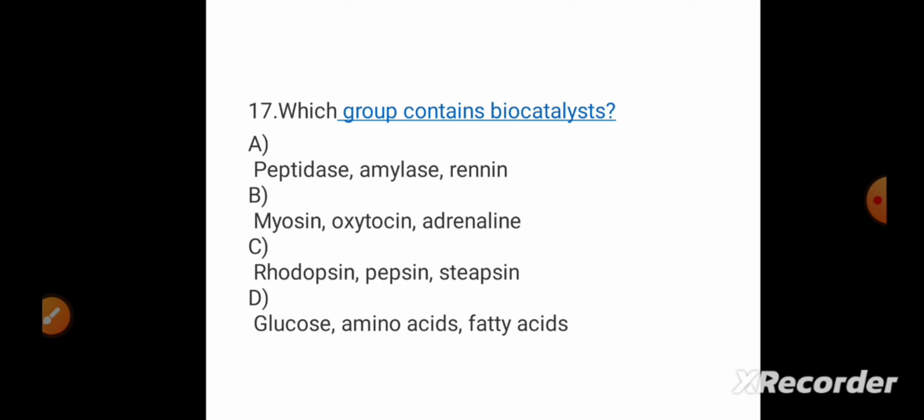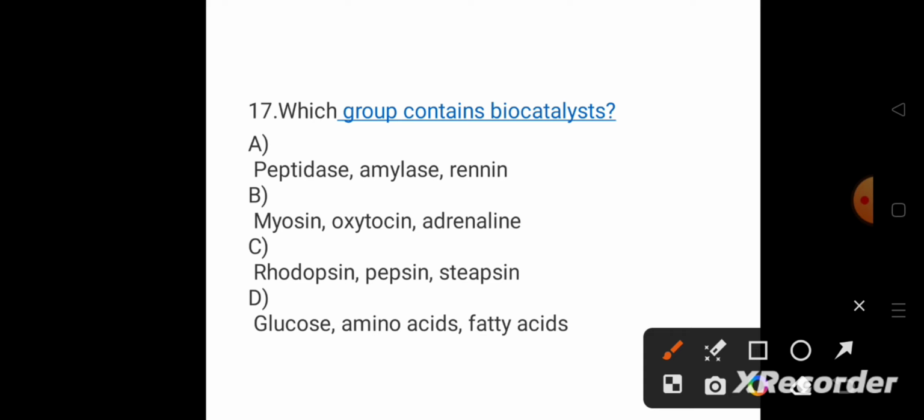Then coming to question number 17, which group contains biocatalysts? It is very simple. The options are peptidase, amylase, renin; myosin, oxytocin, adrenaline; rhodopsin, pepsin, steapsin; glucose, amino acid, fatty acid. Glucose will not be the answer for sure. Then pepsin, steapsin, rhodopsin will not be the answer. So for this question, it will be peptidase, amylase and renin, because all these are catalysts.